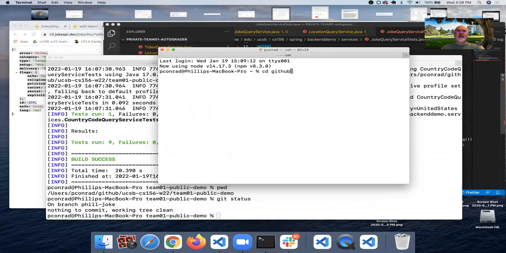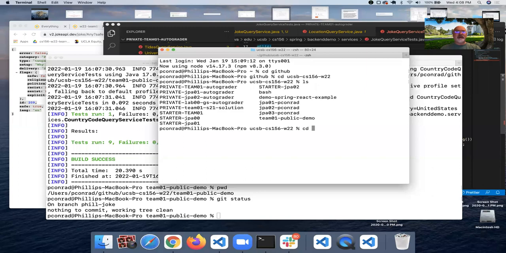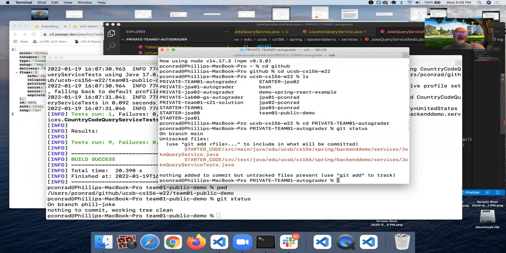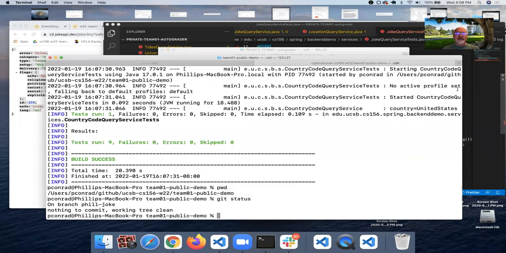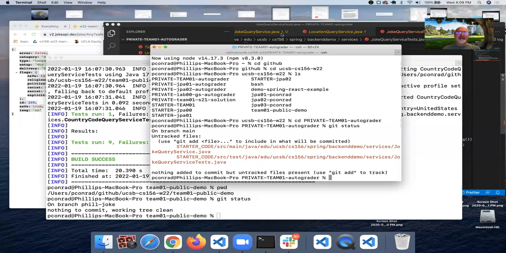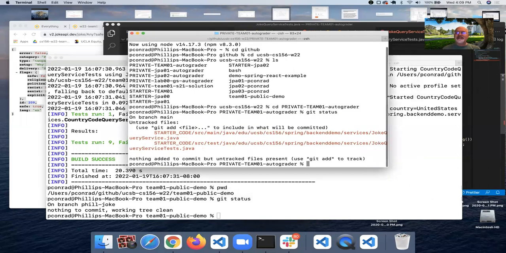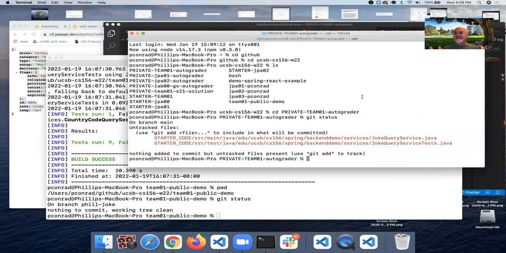If I go into GitHub and go into UCSB CS156 w22 and then go into private team01 AutoGrader and do a get status, there are my changes to the joke query service and the joke query service test, and this explains why nothing was making any sense.